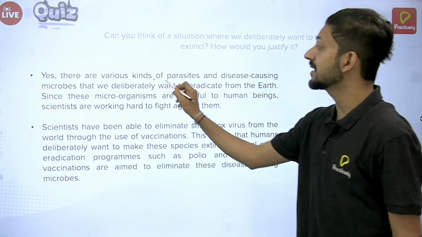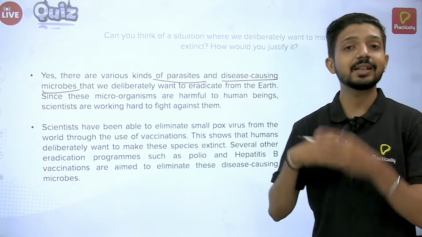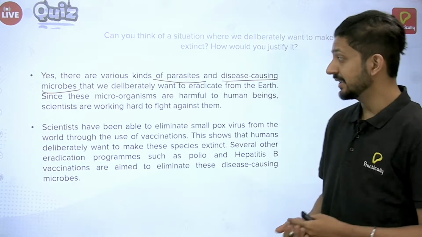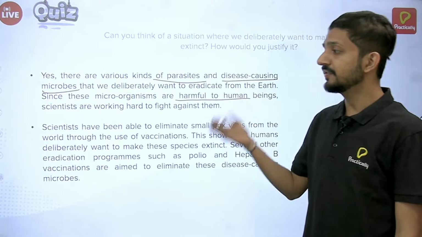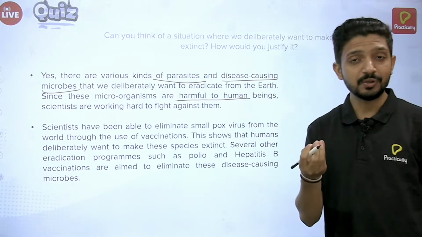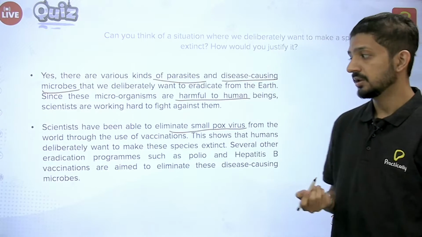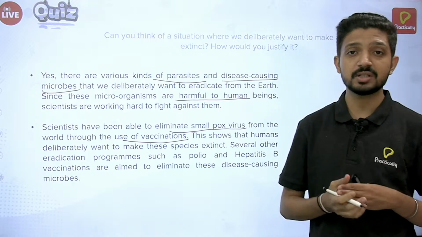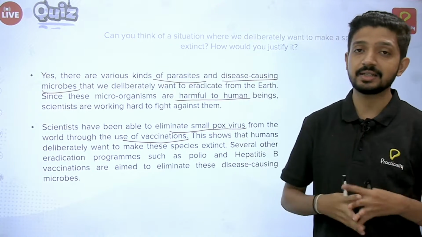So that includes various kinds of parasites and disease causing microbes, which we obviously deliberately want to eradicate from the earth. We want them to get extinct as they are harmful to human beings. Okay, because if that is causing disease on a large scale, it has to be removed. Now, the best example of it, if you remember from history, is the elimination of the smallpox virus from the world. And that has been done with the help of vaccinations. A mass scale vaccination was done in such a way that smallpox was not able to cause any disease, and then it got eradicated completely.